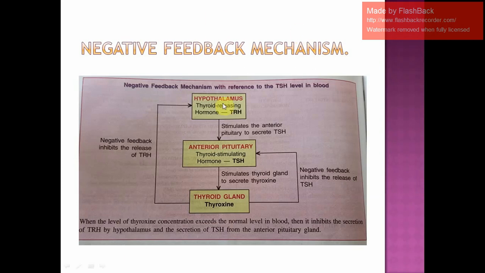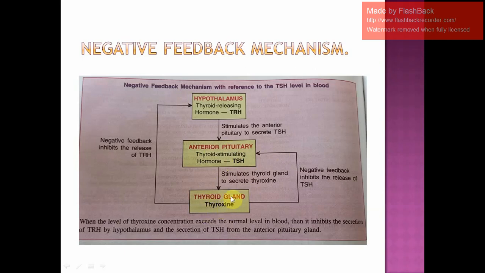So hypothalamus will bring about the release of TRH, that is thyroid releasing hormone. Once this TRH is released, it will slowly go and reach the anterior pituitary. We all studied the anterior pituitary of the pituitary gland, that is the anterior lobe. So now this will stimulate the anterior pituitary to produce which hormone? Thyroid stimulating hormone. And you know that this thyroid stimulating hormone will again go and stimulate the thyroid gland to produce thyroxine. You can see step by step how it is doing.